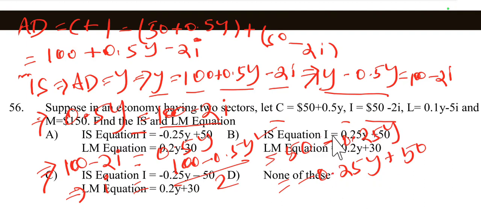So the IS equation given is minus 0.25Y plus 50.